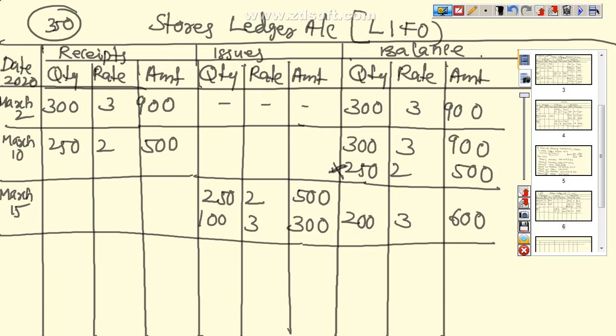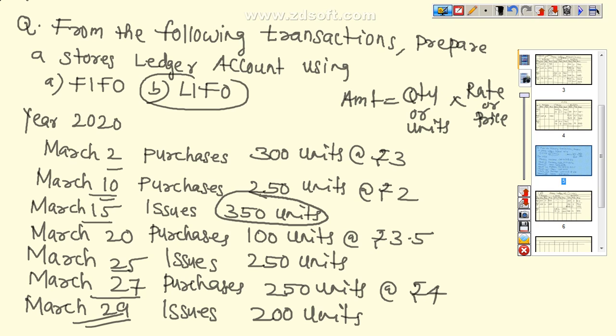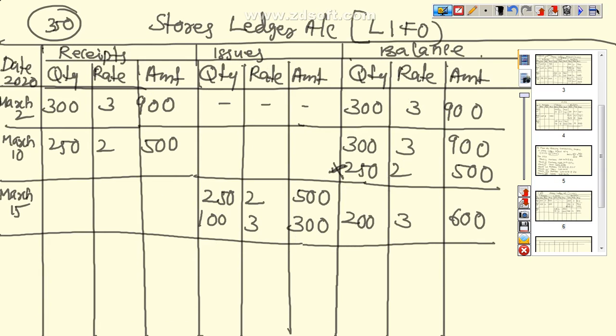Draw the line. Next, after this, next transaction according to the question, that is March 20. How many units are we purchasing? 100 units at the rate of 3.5. So we write it here, March 20, 100 units at the rate of 3.5, that is equal to 350.